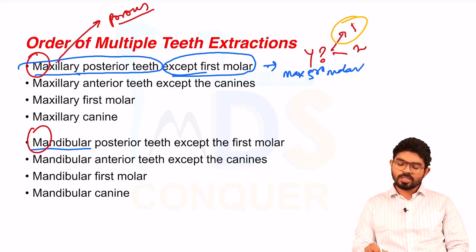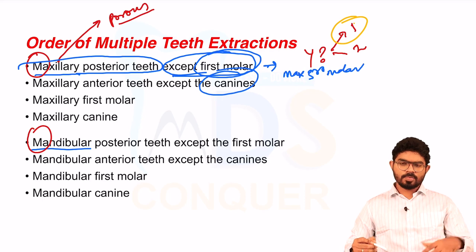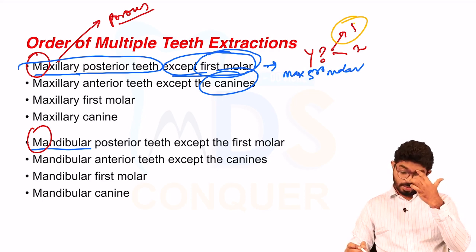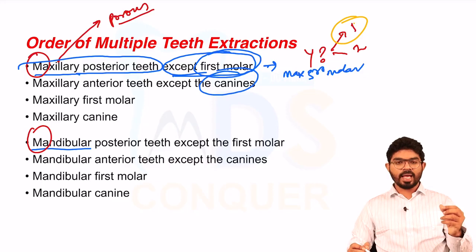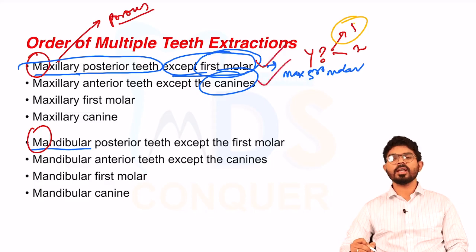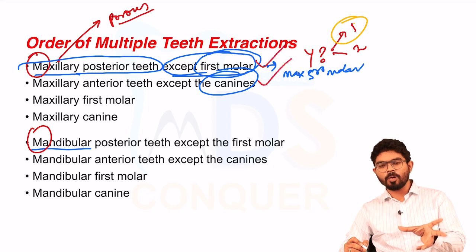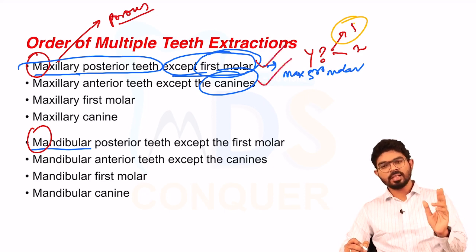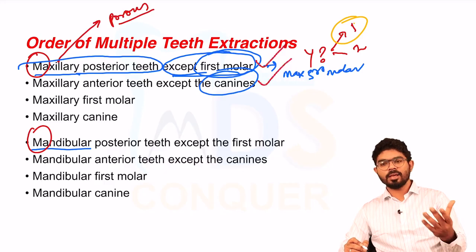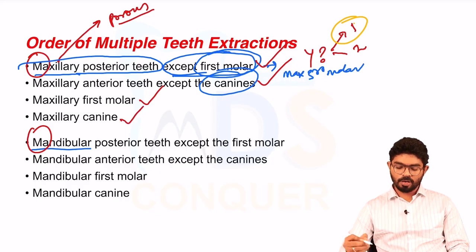Why? Because the root surface area of the maxillary first molar and the root surface area of the canine, we'll learn in both prosthetics as well as in ortho, is highest: the maxillary first molar is highest among the posterior teeth, and the canine is highest among the anterior teeth. So it is very difficult to extract them, so luxation will be a problem. So it's better to extract the adjacent teeth first, then go for the extraction of either the first molar or the canine, followed by the same sequence for the mandibular teeth, molar and canine.